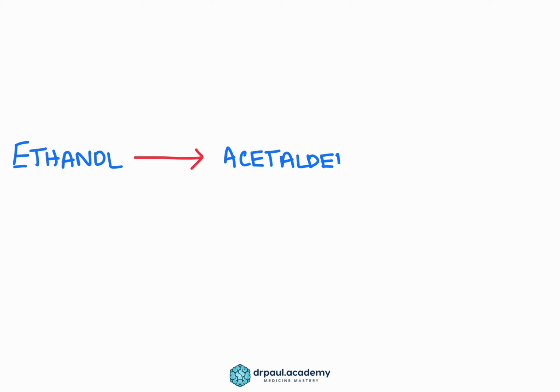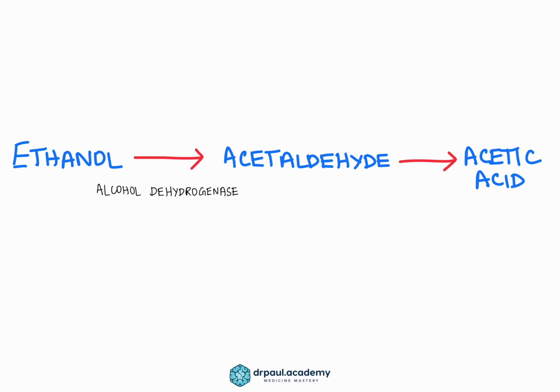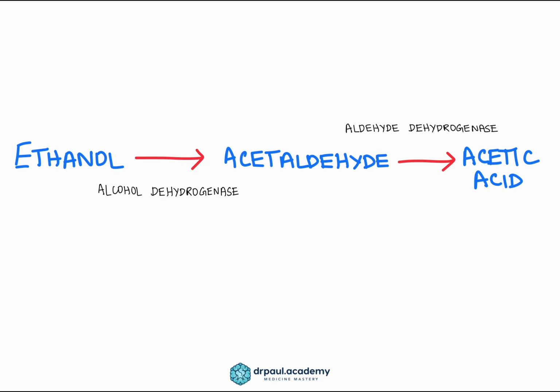Ethanol is the most common alcohol that is abused, and ethanol gets converted to acetaldehyde by alcohol dehydrogenase. Acetaldehyde gets converted to acetic acid by aldehyde dehydrogenase.